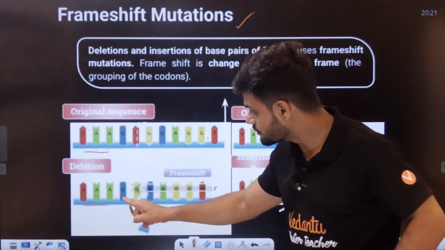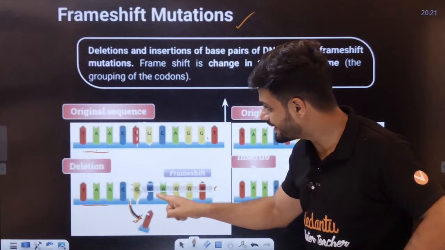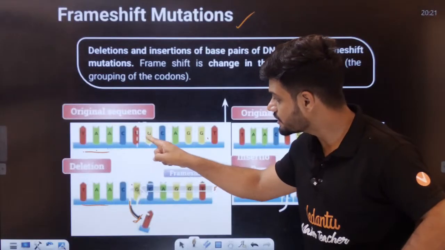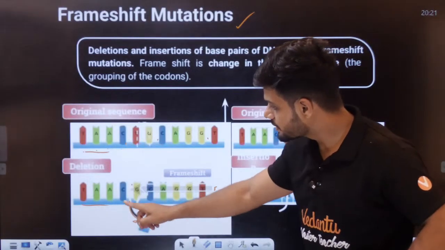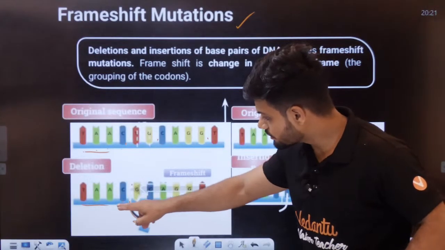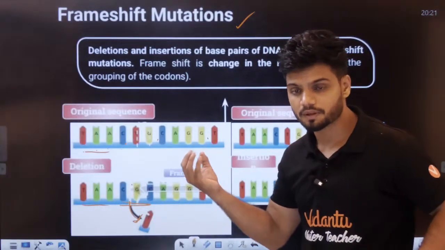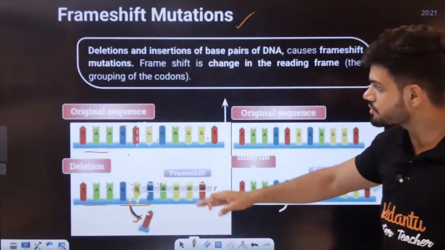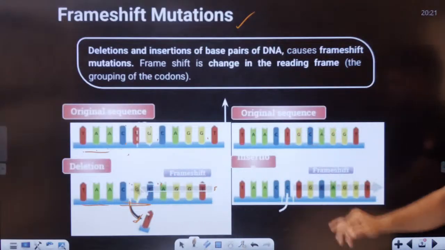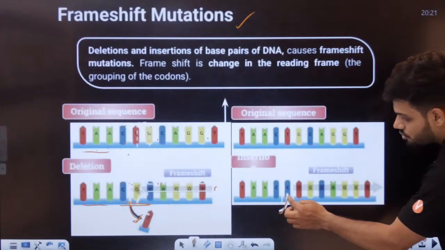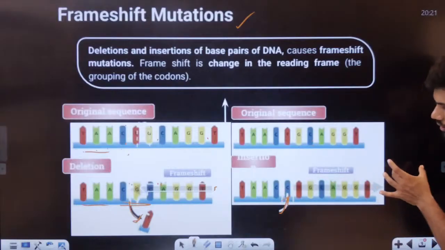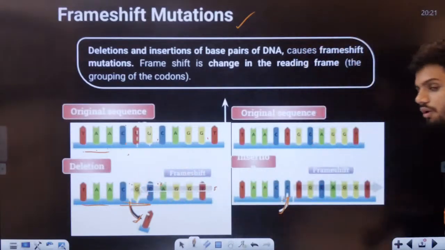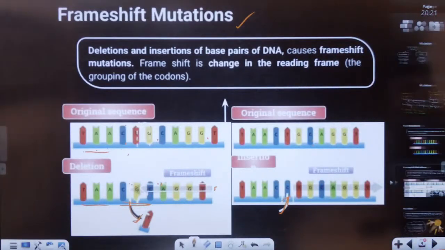But right now we have CGT instead of CTG. So CTG becomes CGC. So the entire frame is different now. Can you see? A different frame. That is because of deletion, or addition can also be said. If you add something also, the entire frame can change. It will move back, whereas here the entire frame will go forward. That is called frame shift mutation.